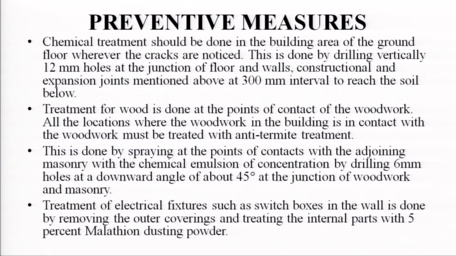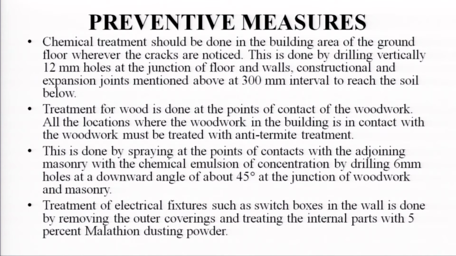The treatment for woodwork is done at the point of contact of woodwork. All the locations where the woodwork in the building is in contact with masonry must be treated with the anti-termite treatment. This is done by spraying the point of contact with the adjoining masonry with the chemical emulsion of prescribed concentration, and by drilling 6 mm holes at a downward angle of about 45 degrees at the junction of the woodwork and the masonry.